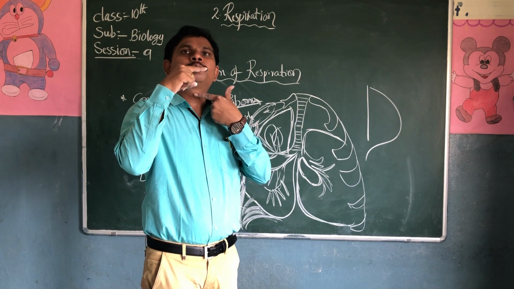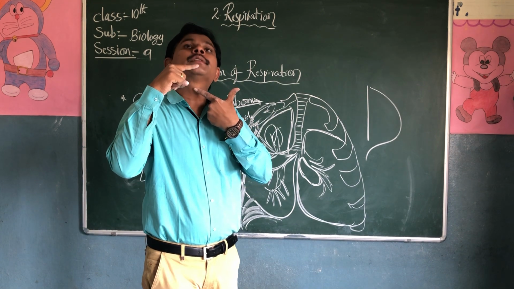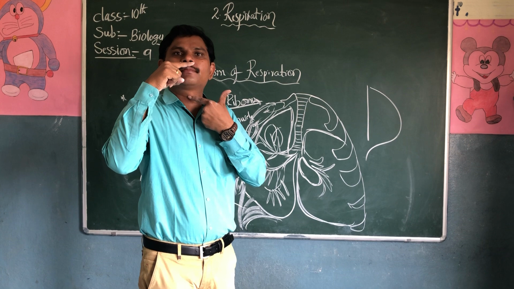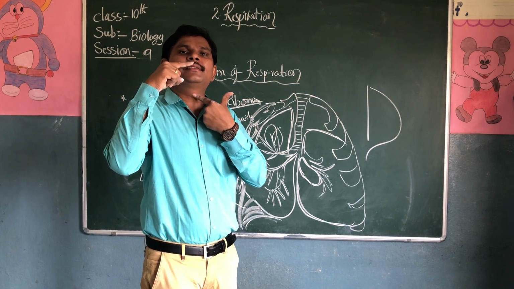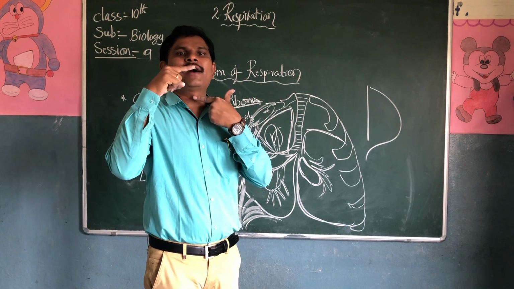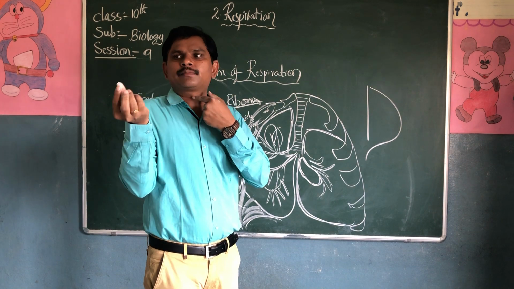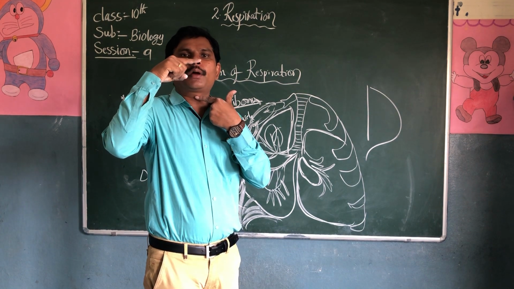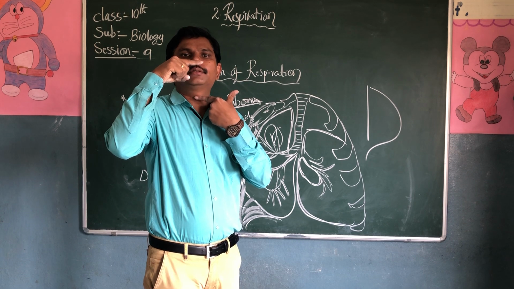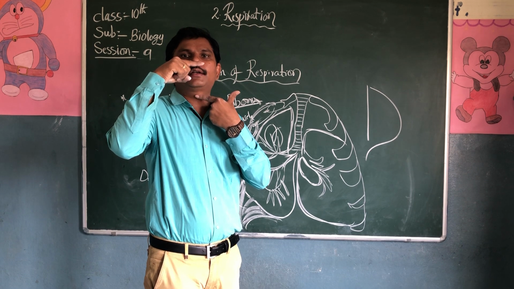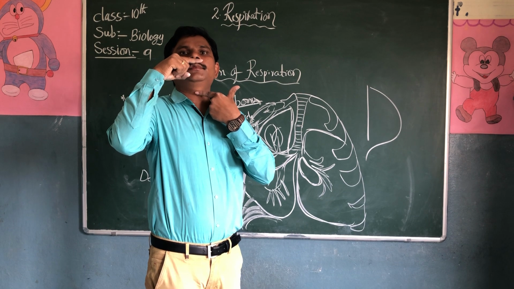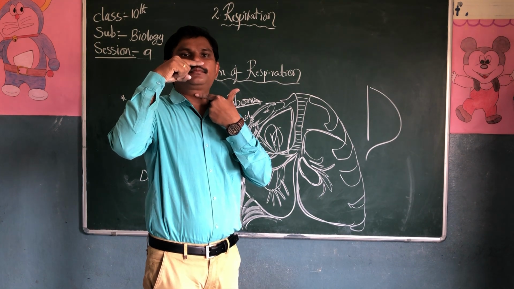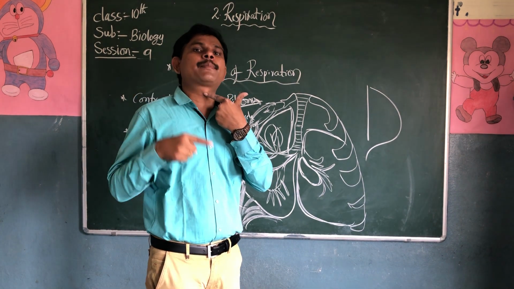Another finger we can put on our neck. There is a flap-like muscular wall there, that is the epiglottis. Take a small piece of fruit, put it in the mouth, and chew it properly. Then, without removing the fingers, swallow it properly. What happens?